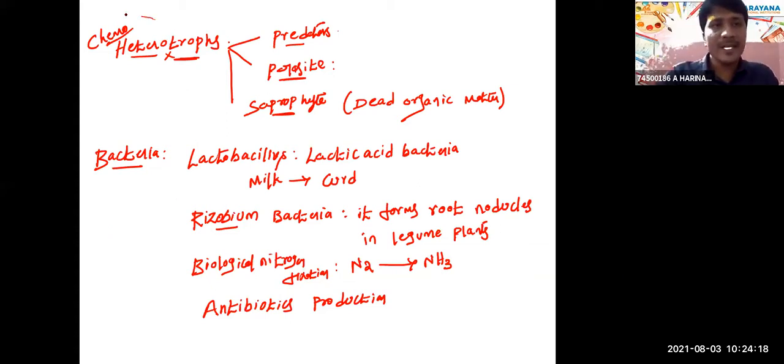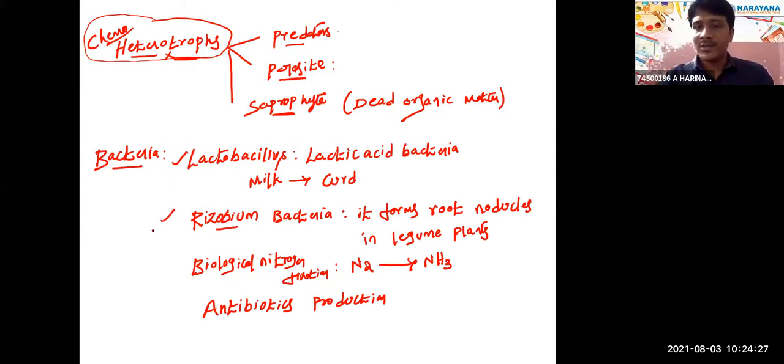The majority of bacteria come under chemoheterotrophs, right? Lactobacillus and Rhizobium are very useful bacteria. Some bacteria also produce antibiotics. Some bacteria cause diseases as parasites: typhoid, cholera, tetanus. These are the diseases caused by bacteria. Got it?